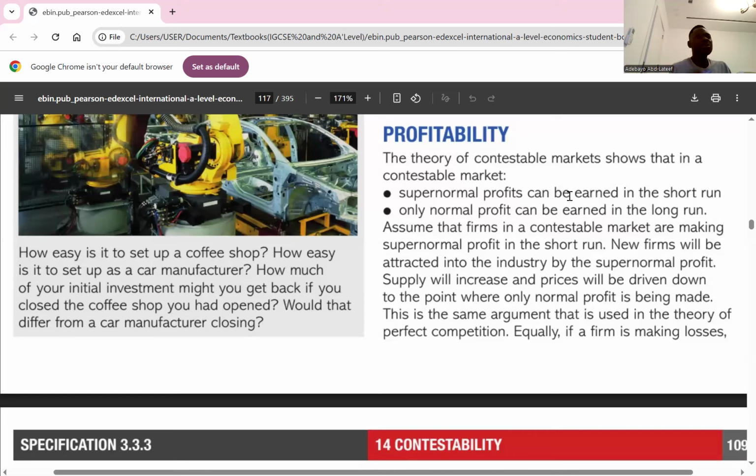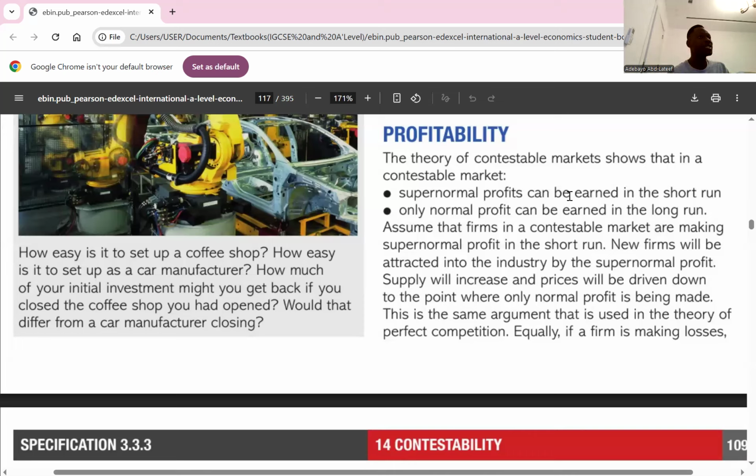Charging a lower price, the monopolist would not have any other choice than to reduce its price too. So the new firm will be there so long as the monopolist continues to make supernormal profit, to the extent that it starts taking the customers from the monopolist. Reducing the prices means both the new entrant and the monopolist will start selling where MC equals AC. And at that point in time, they won't be able to make supernormal profit. Rather, they will make what? Normal profit.